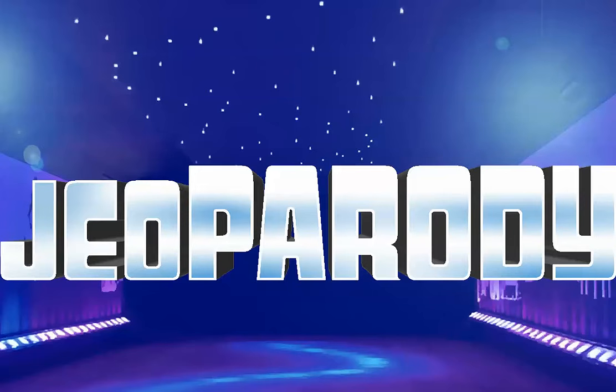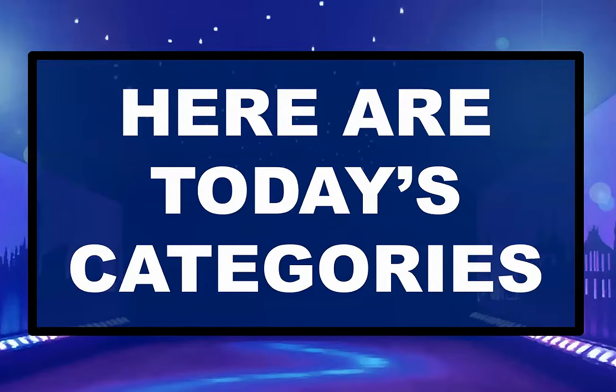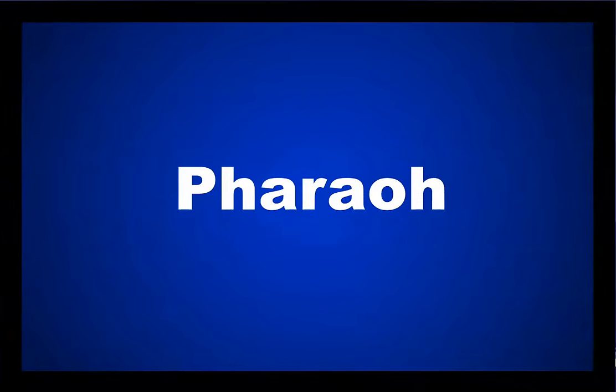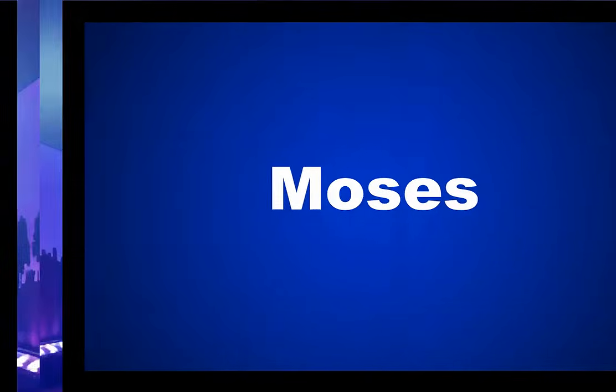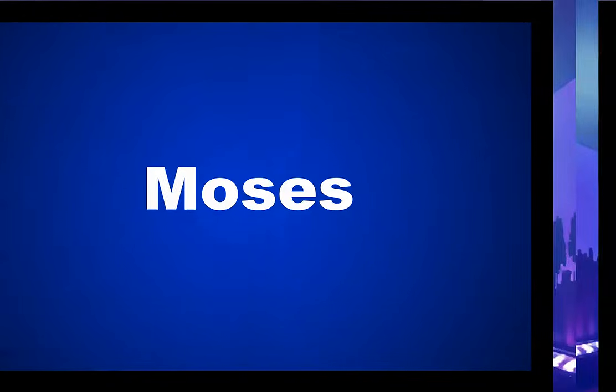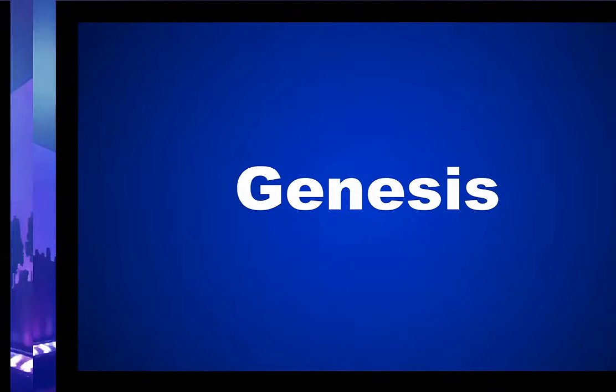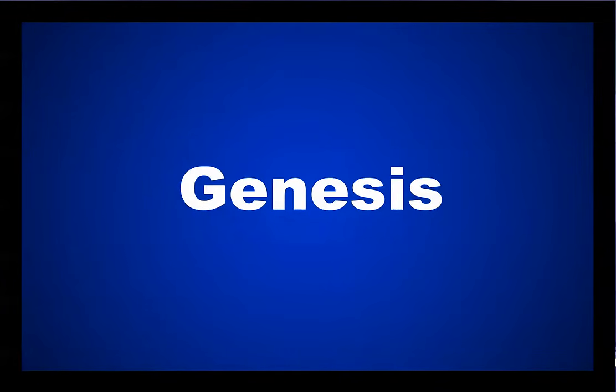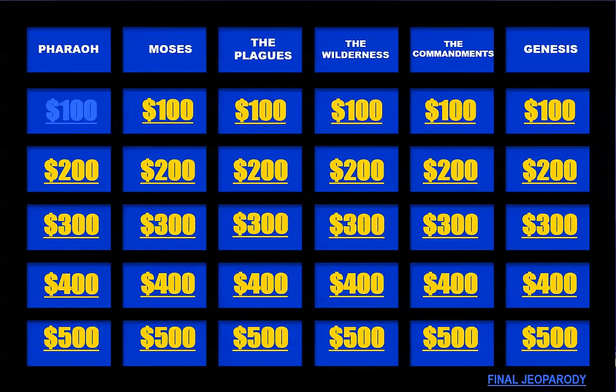Let's play Jeopardy! Here are today's categories: Pharaoh, Moses, the plagues, the wilderness, the commandments, and Genesis. So today we're just going to go down each row as we work through all of these questions. So starting with Pharaoh. Here we go.